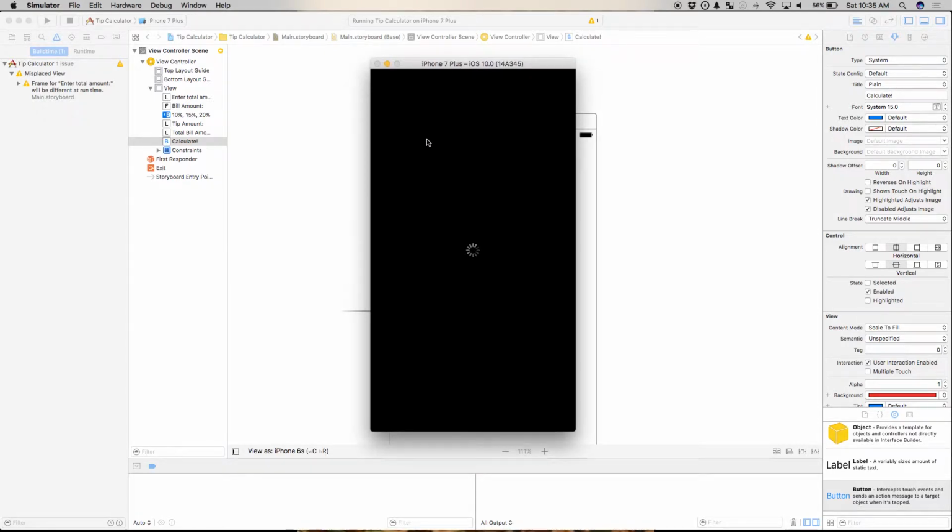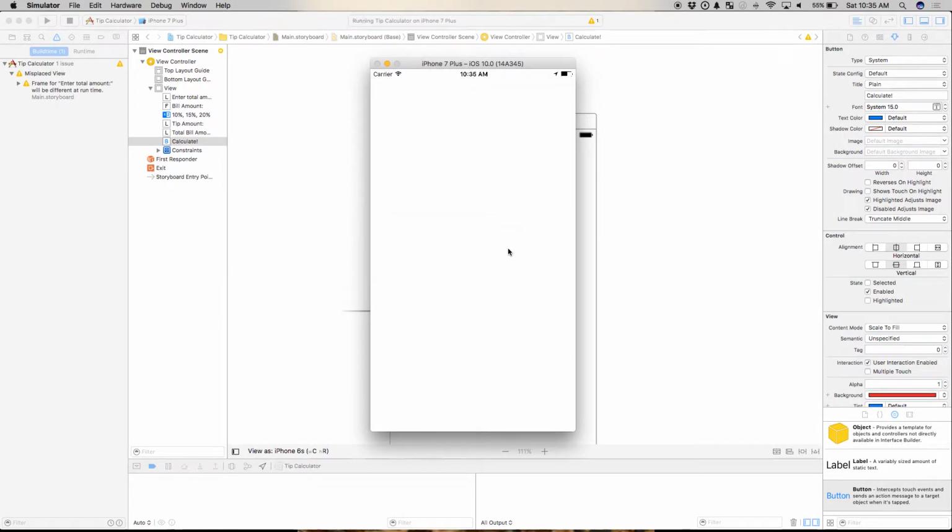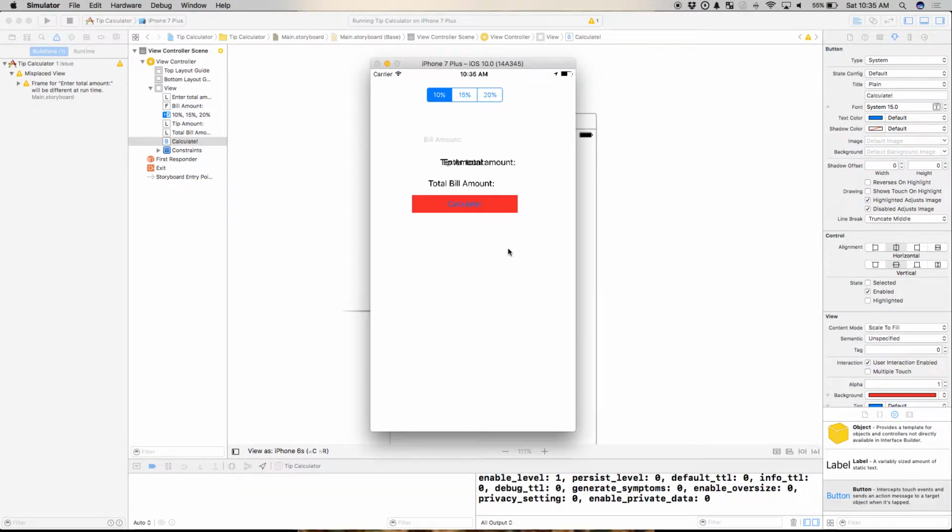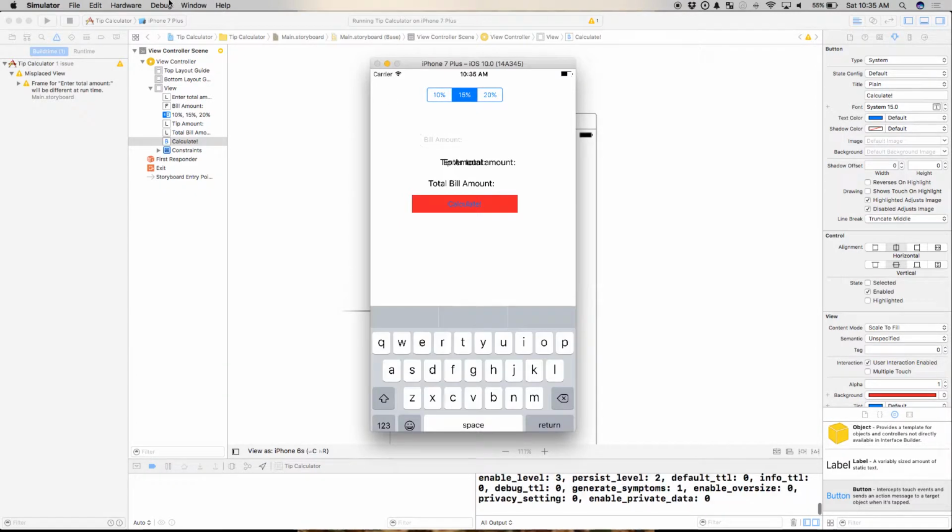Simulator's taking its time. Still faster than an Android simulator. Oh, no, yeah, that looks like crap. They're all over the place. Okay? And that's because one of these things has a constraint or constraint set. The others don't. It's just kind of guessing. Okay? Notice I can click on these things. I can click the calculate button. I can click on bill amount, and yep, there's my hardware keyboard here.